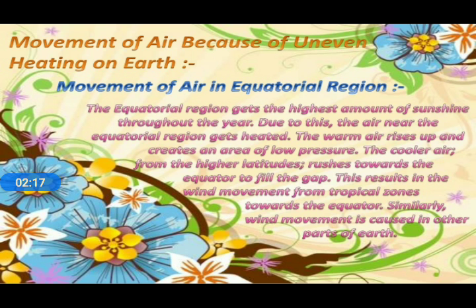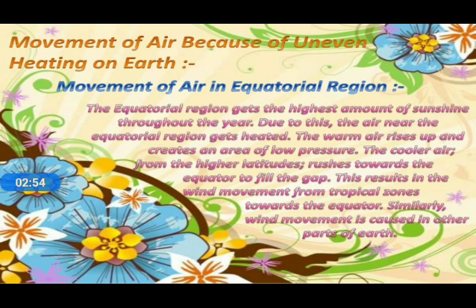Movement of air in the equatorial region. First of all, we need to understand what the equatorial region is. Earth is divided into two equal hemispheres, and the imaginary line which cuts the earth into two hemispheres is called the equatorial line. The nearby area of that equatorial line is known as the equatorial region. The equatorial region gets the highest amount of sunshine throughout the year.